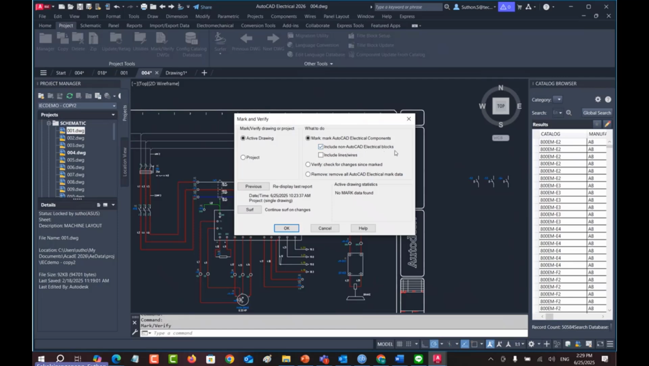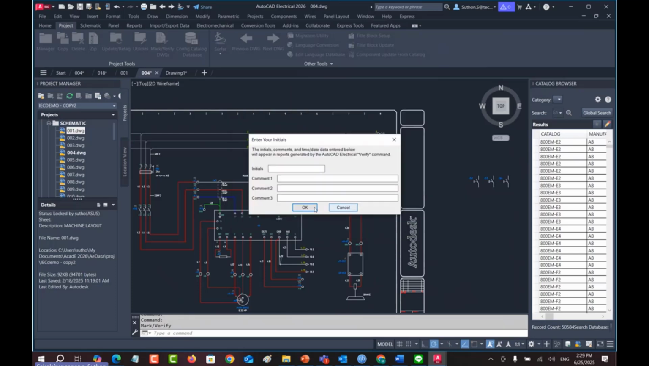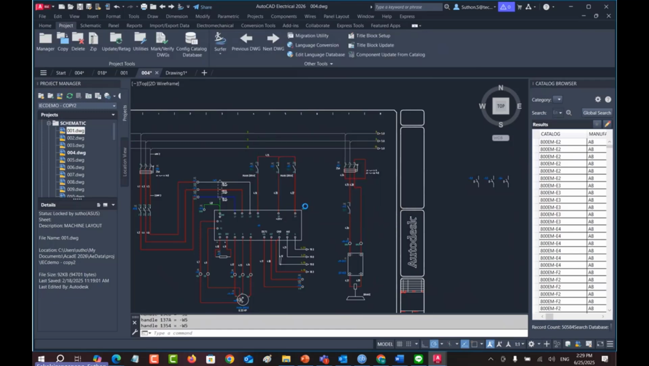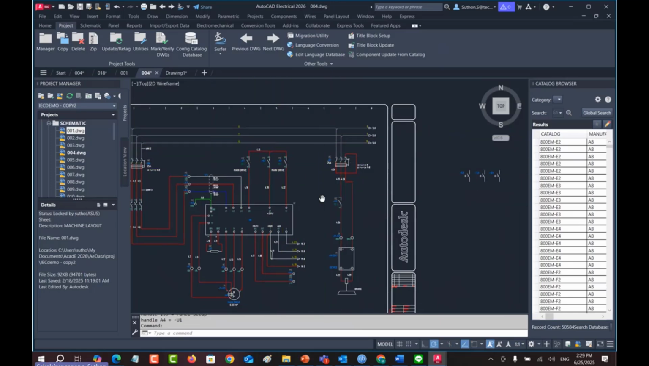Including non-AutoCAD elliptical blocks, include line and wires. Okay, I mark this one, and I make initial AA. I already marked this one and I do the changes. I add this line, the diagonal line to here, and then I save.